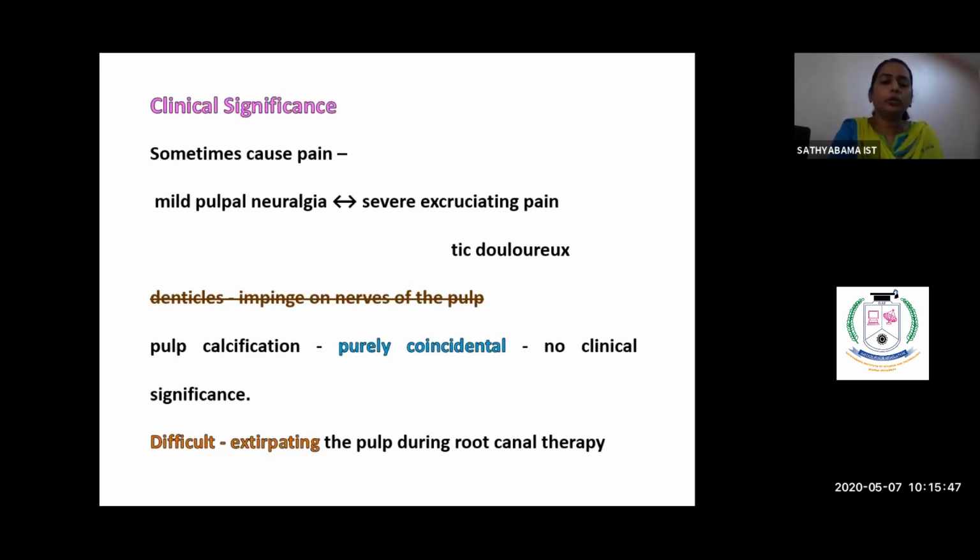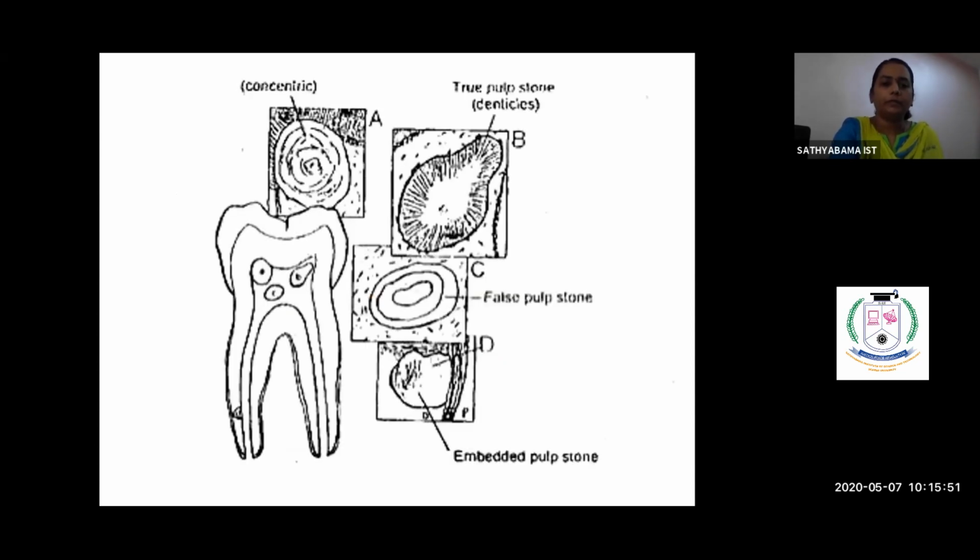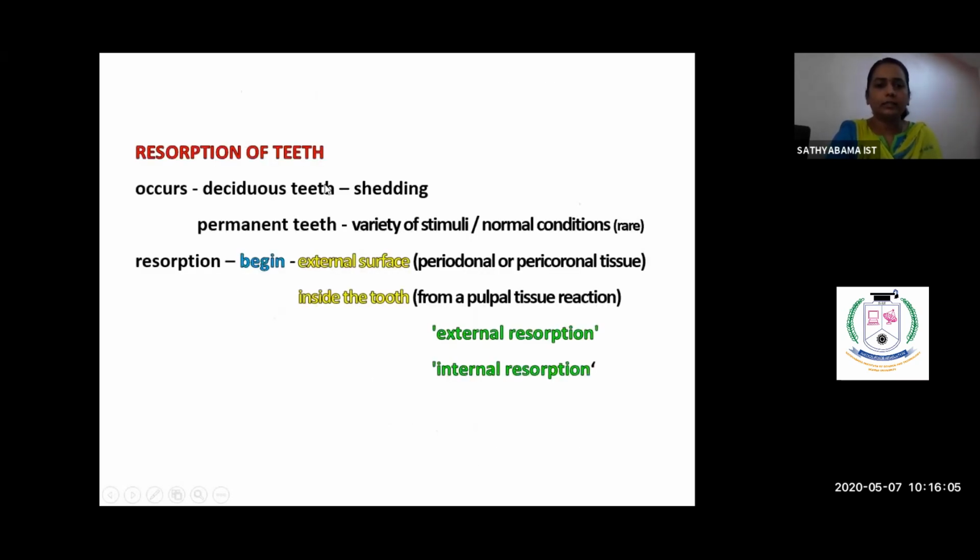During root canal treatment, it is very difficult to extirpate the pulp. This picture shows concentric rings of this. These are the discrete denticles. They are isolated. So that we saw as denticles, and they are true and false.